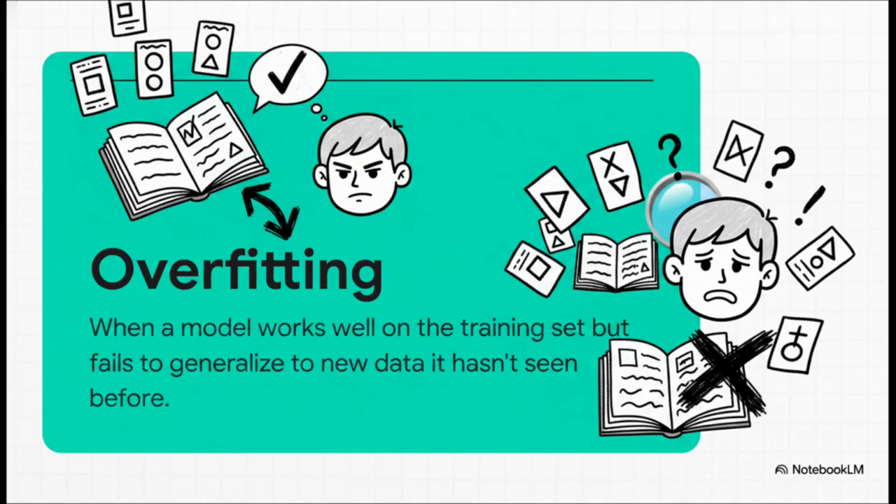This is what happens when a model gets so good at its training material that it becomes completely useless for anything else. Now, this trap has a technical name, overfitting. But honestly, the best way to think about it is like a student who crams for a test. They've memorized the exact answers to every single practice question. They might ace that practice test, right? But the second the final exam asks the same concepts in a slightly different way, they're totally lost. The model hasn't learned the ideas. It's just learned the noise.